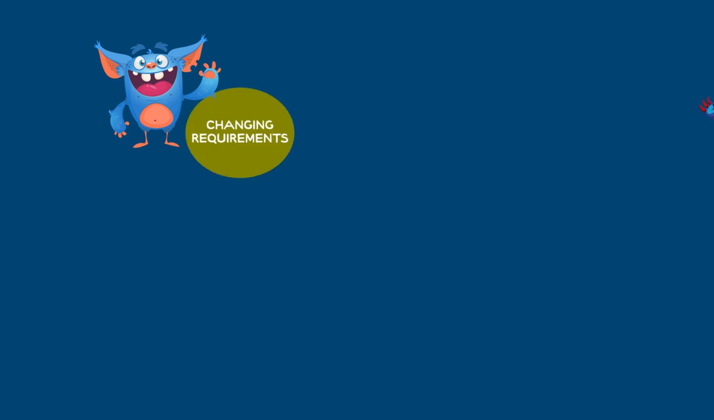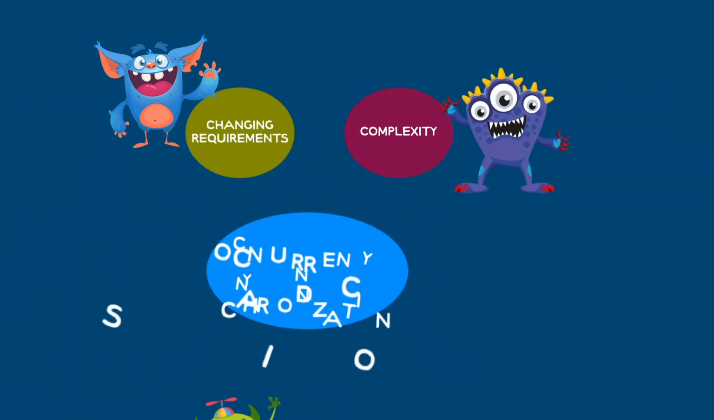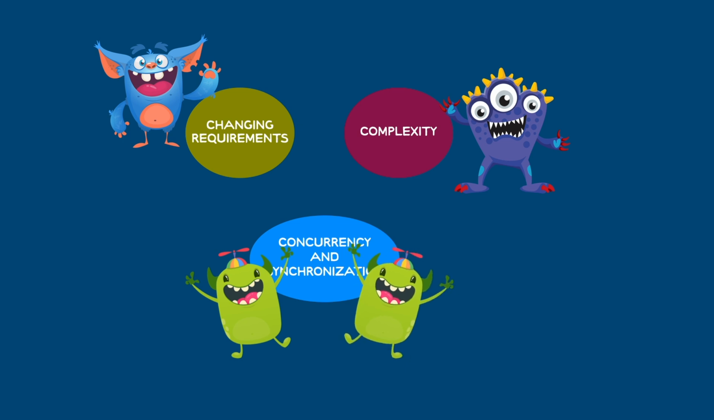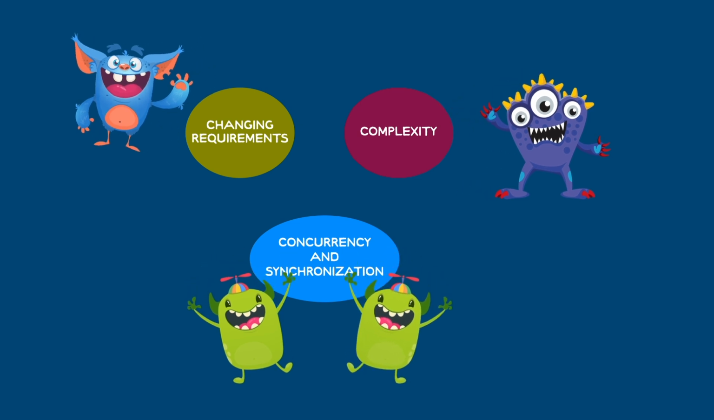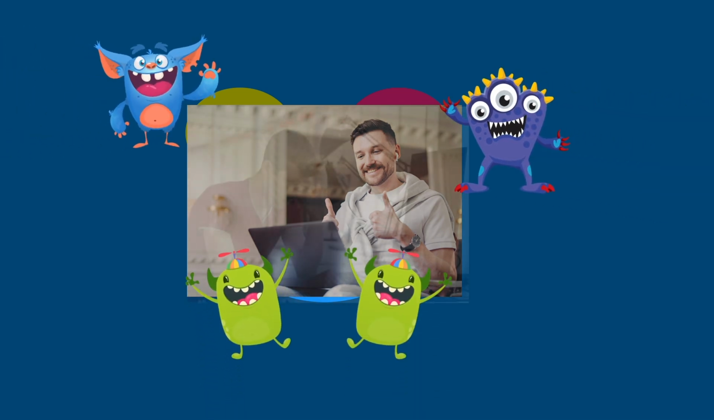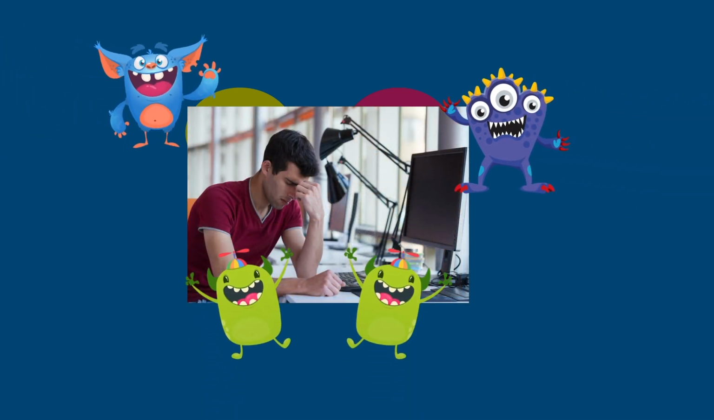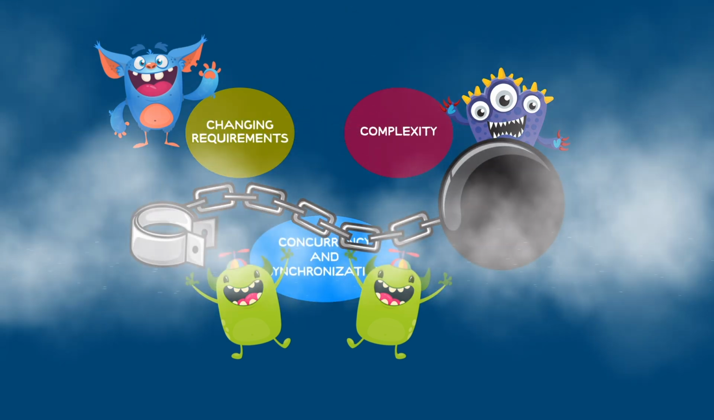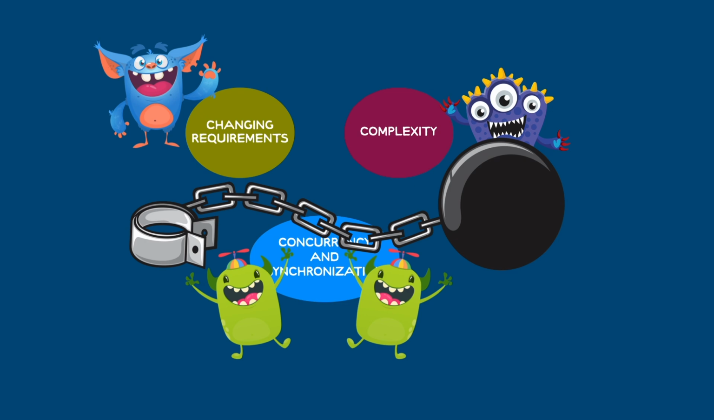I'm going to put the spotlight on the changing requirements, complexity, and concurrence and synchronization demons. What they all have in common is that they lurk in the background, waiting for you to make some solid progress before they turn your work into a hellscape. Now, we're not actually going to slay these demons, but we can anticipate them and keep them chained up so that we can sustain productive progress rather than constantly backtracking.